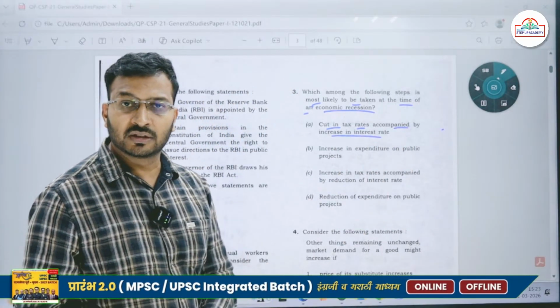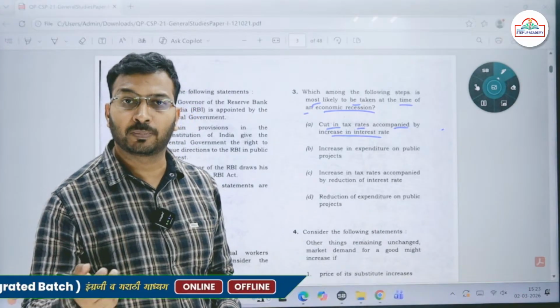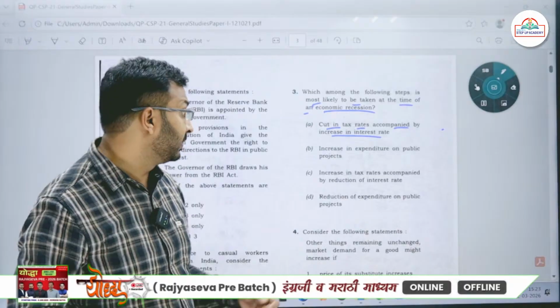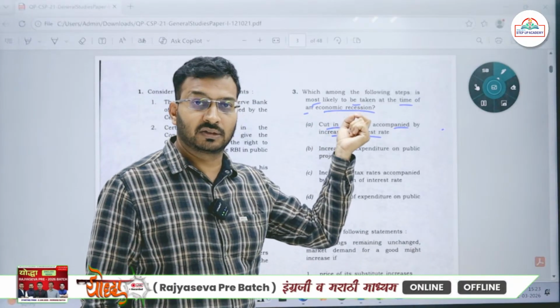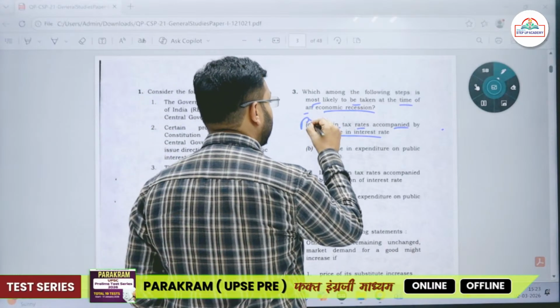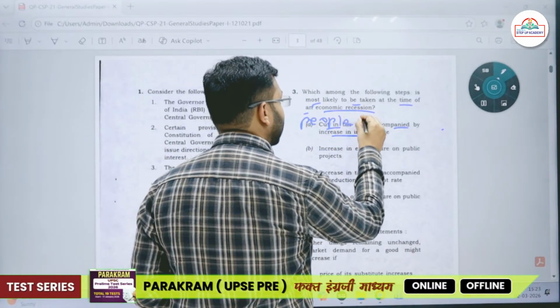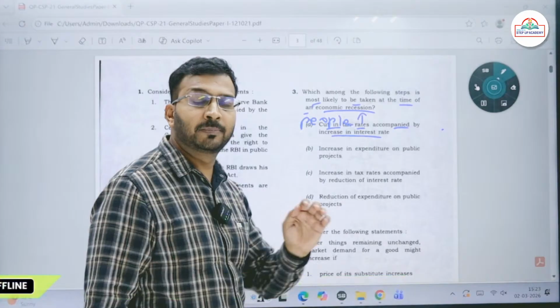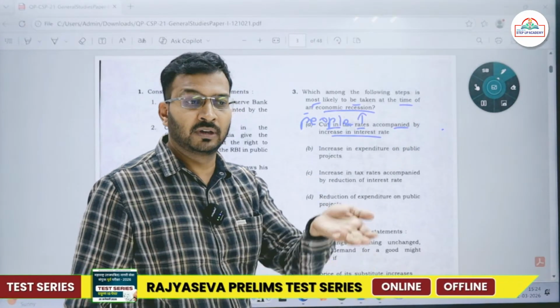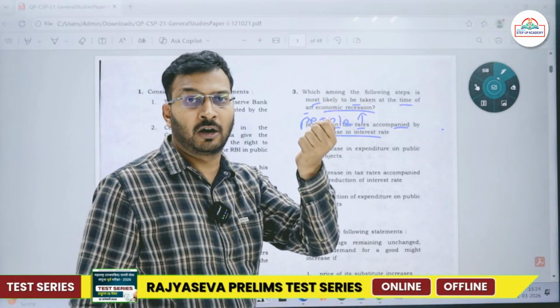The economy is going into recession, that is, people are not purchasing a lot of goods, and manufacturing activity has come down a bit. Then what do you do? You cut the tax rate. If you are cutting the tax rate, people will have a lot of money, and they will go on to purchase things, and the economy will be uplifted out of recession.